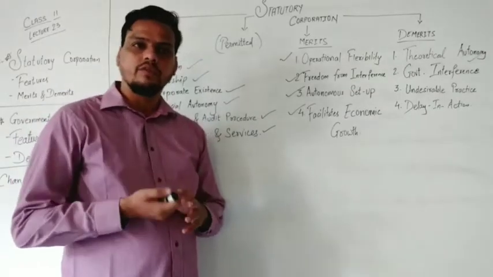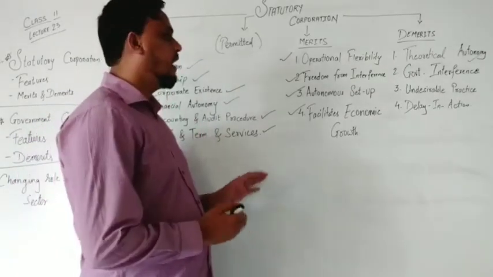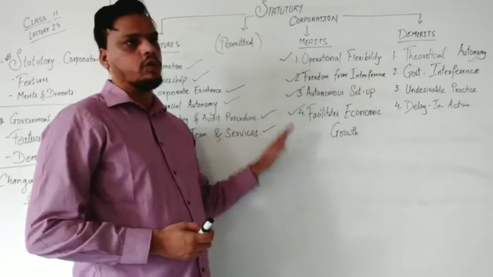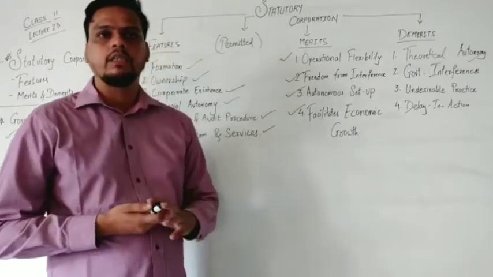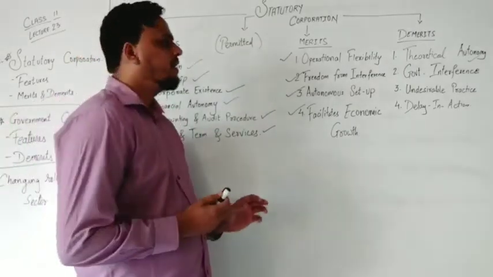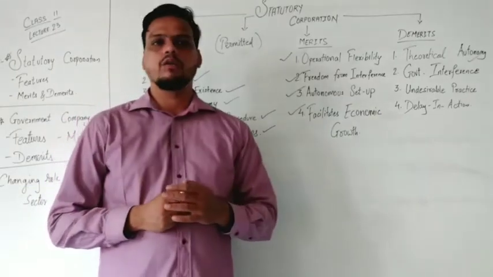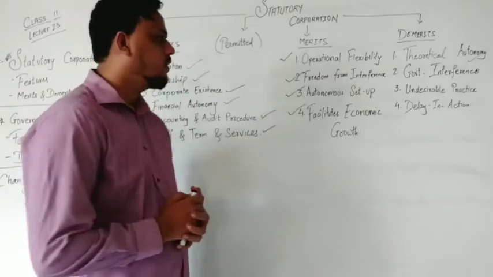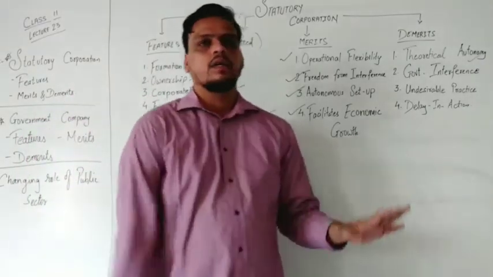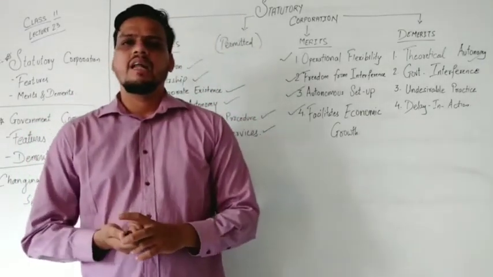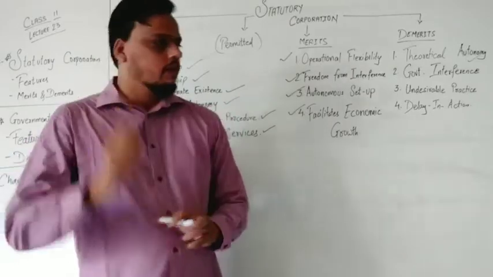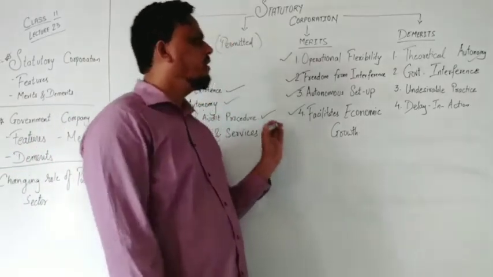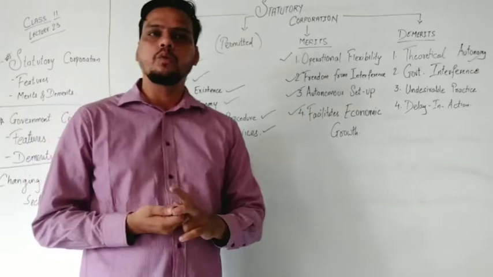Why are they interfering? Because they are a combination of both public and private. So here the government still interferes because they are very much conscious related to funds. Next part is undesirable practice. Here undesirable practice means if something goes wrong, then the organization faces huge problems.